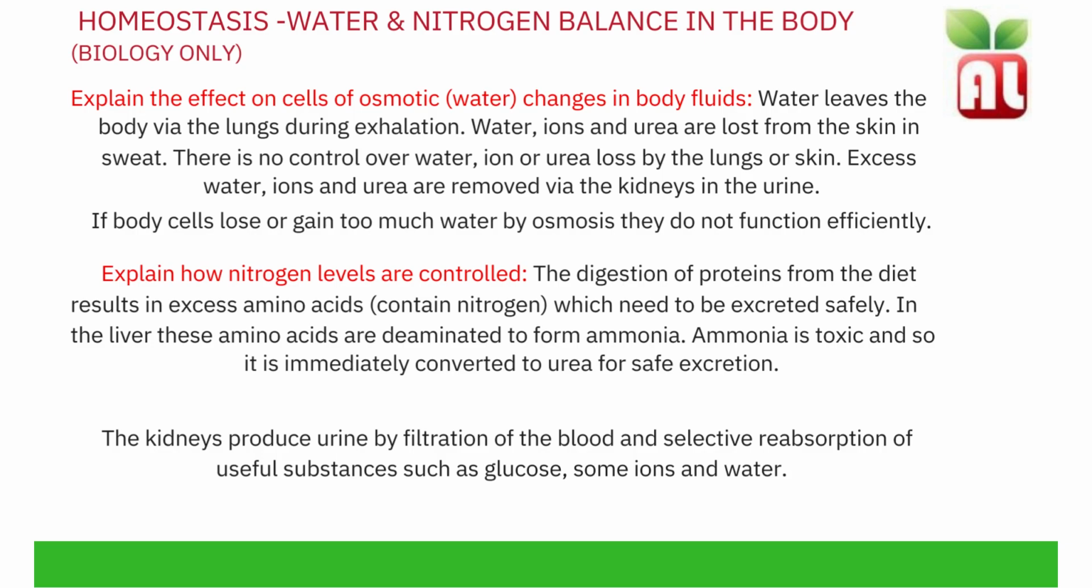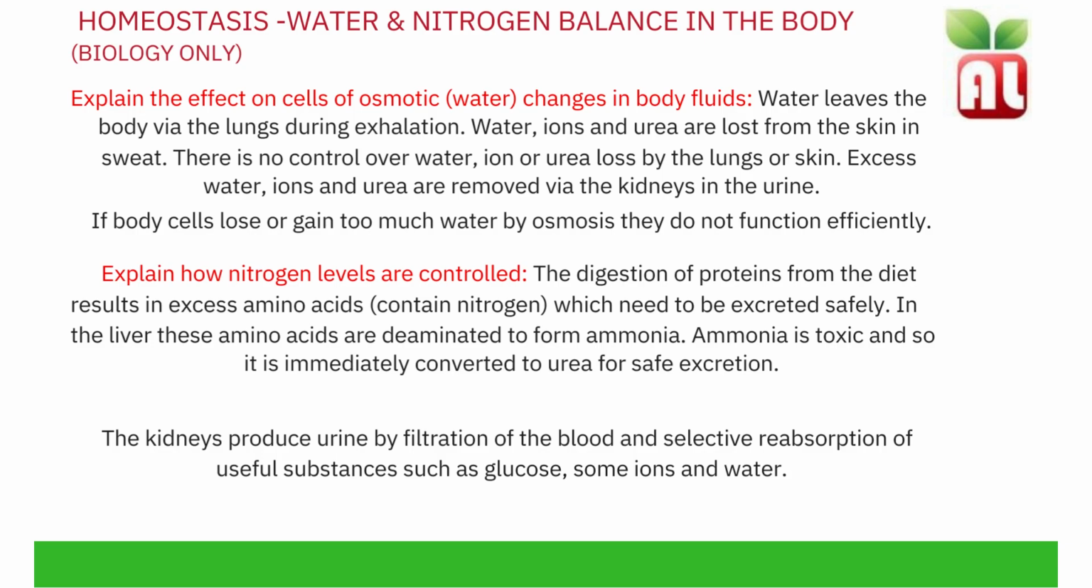Nitrogen levels are controlled when the digestion of proteins from the diet results in excess amino acids, which contain nitrogen, which need to be excreted safely. In the liver, these amino acids are deaminated to form ammonia. Ammonia, which contains nitrogen, is toxic and is immediately converted to urea for safe excretion.